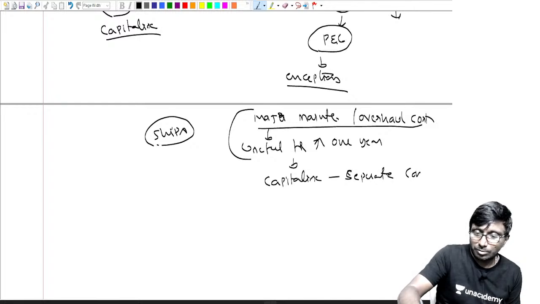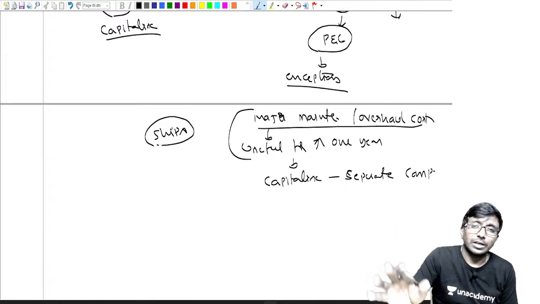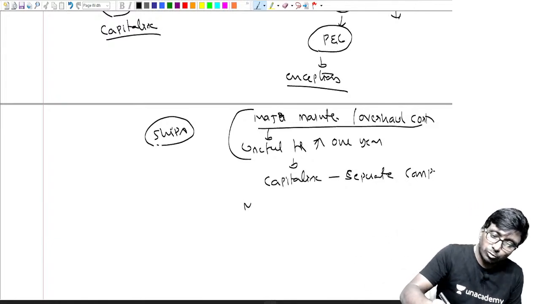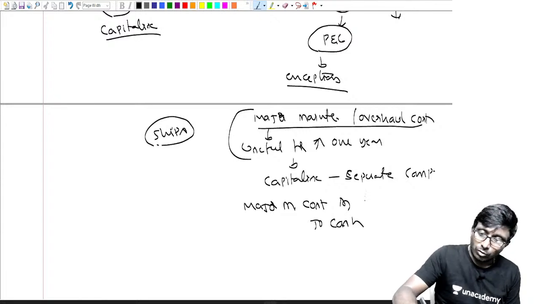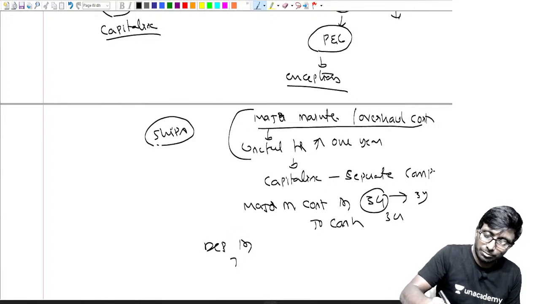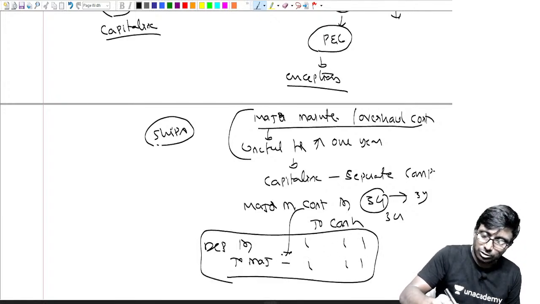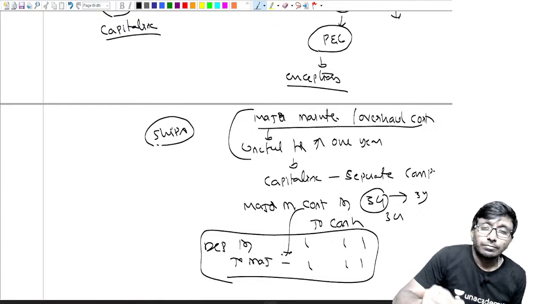As a separate component means don't add it to the fixed asset. Major maintenance cost account debit to cash. Record it like that. Whatever you spend, sir, I spent 3 crore rupees on that. Fine. This is useful for 3 years. Next year, what you will do? Depreciation account debit to major maintenance. 1 crore, 1 crore, 1 crore, like that. You charge it off to profit and loss as depreciation.